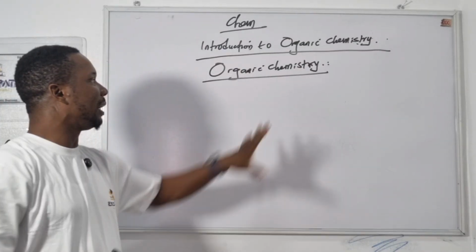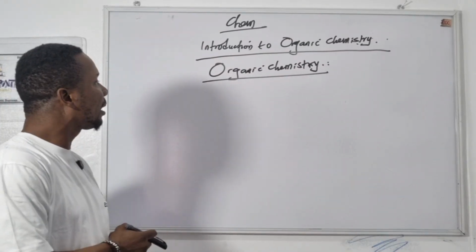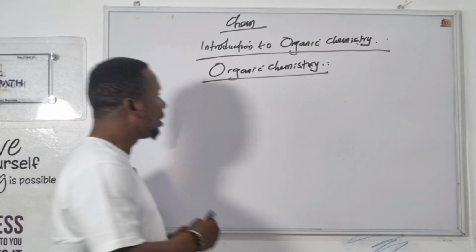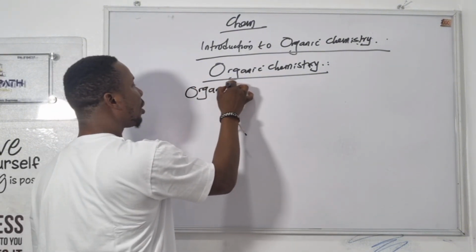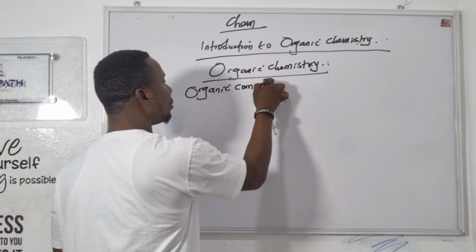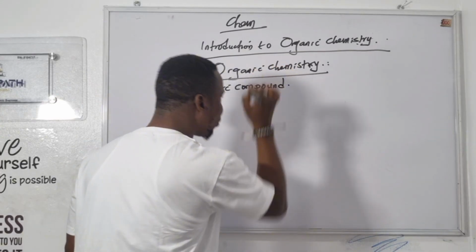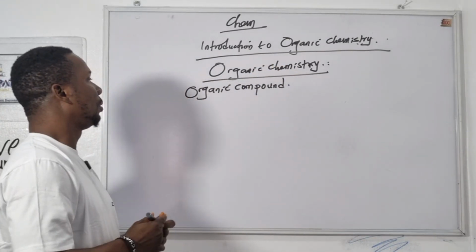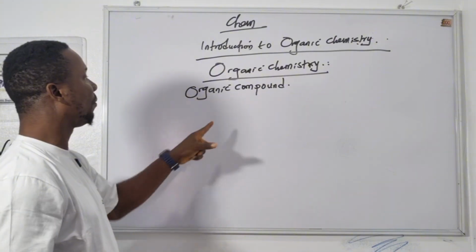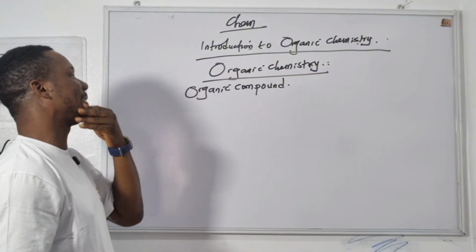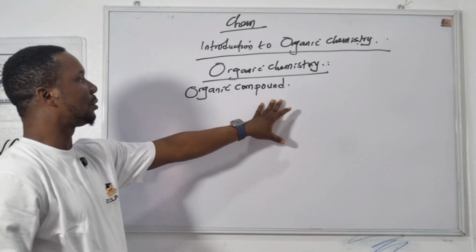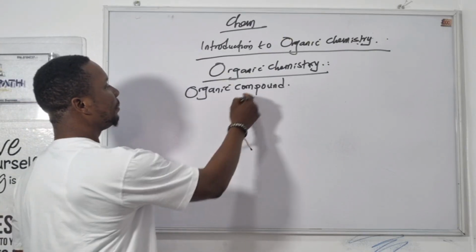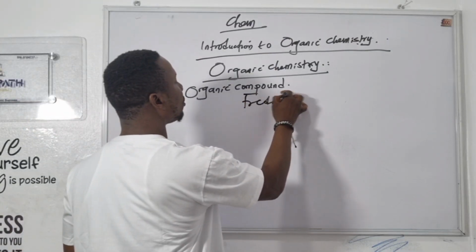Now, when you talk about organic chemistry, it deals with the study of organic compounds. The study of organic what? Compounds. So it's very important for us to know what an organic compound is. Now, let me discuss a scientist known as Frederick Wohler.